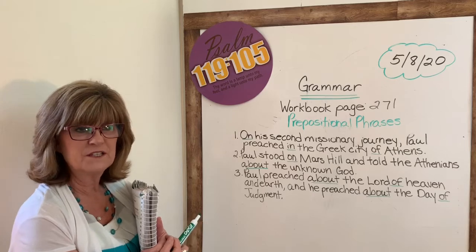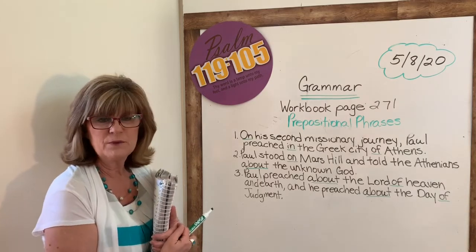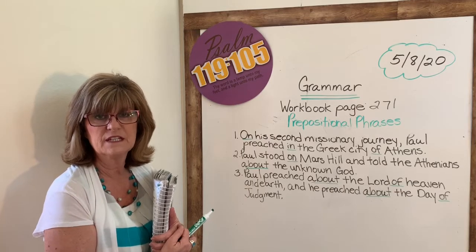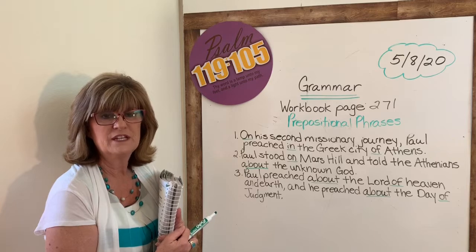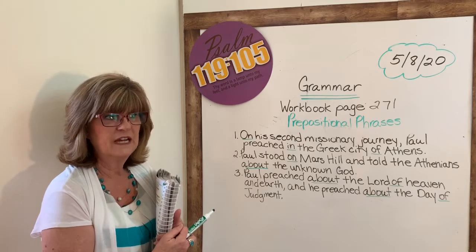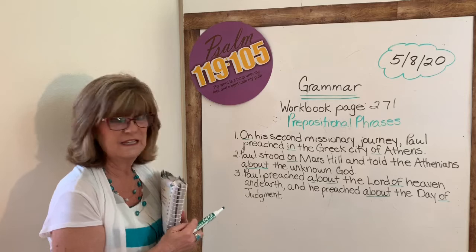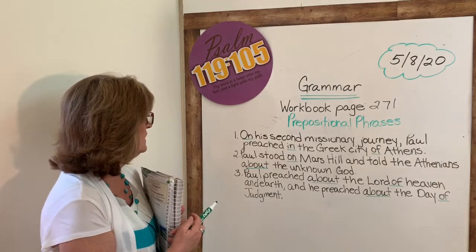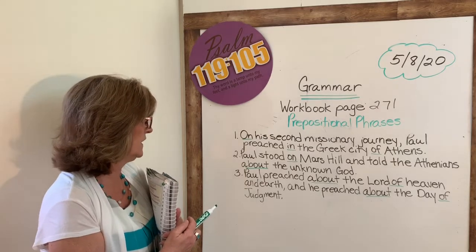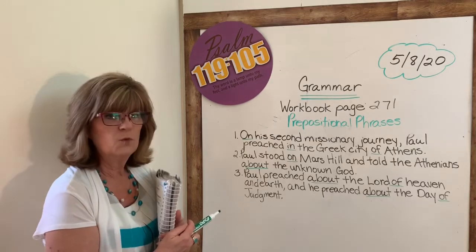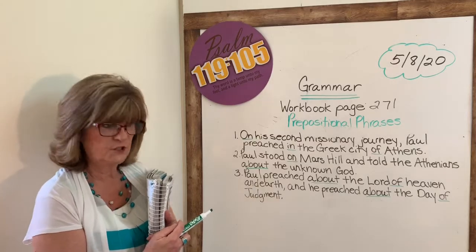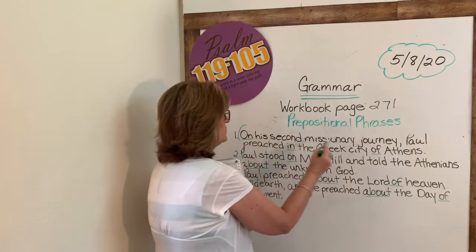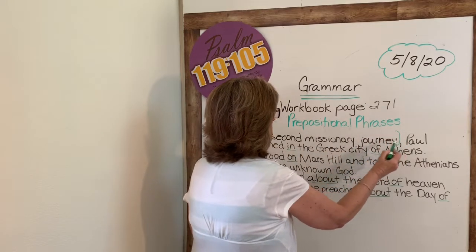And I know we've talked about these before, but remember, a prepositional phrase begins with a preposition and it ends with an object. The object of the preposition is a noun or a pronoun. To find the object, find the preposition and then ask yourself who or what. So in the first sentence, on his second missionary journey, we ask ourselves, on what? On journey. So that tells us the whole prepositional phrase begins with the preposition, ends with the object.